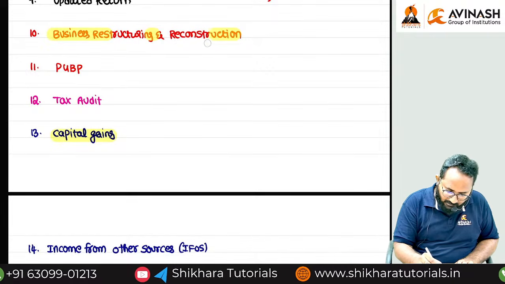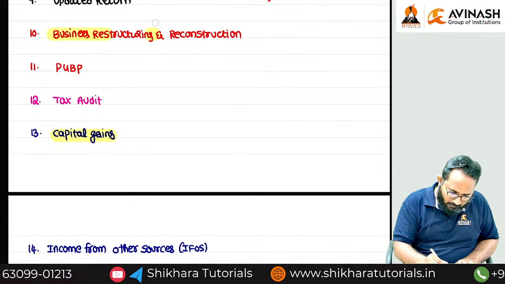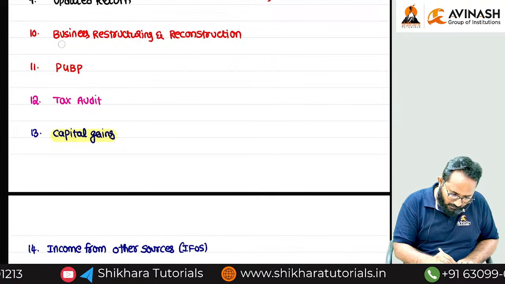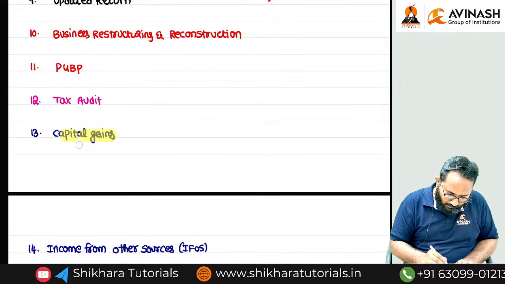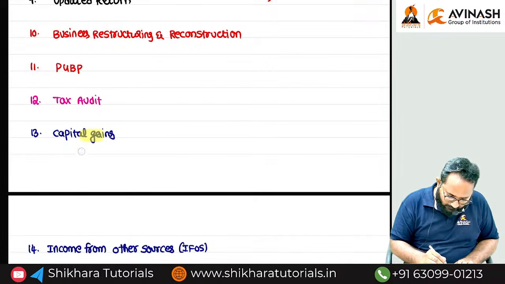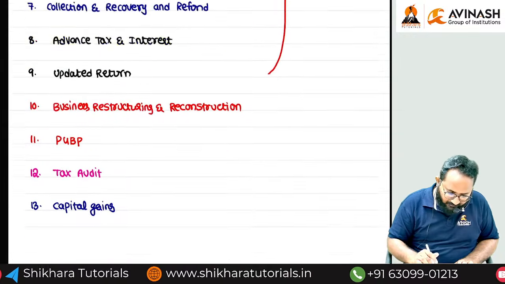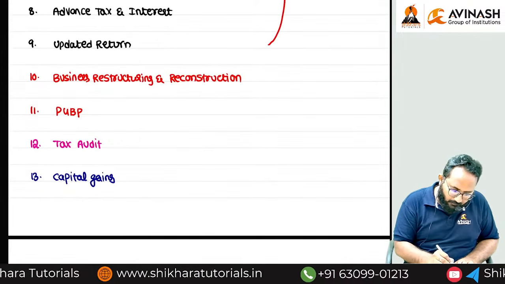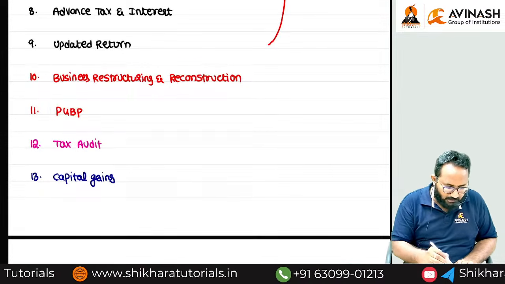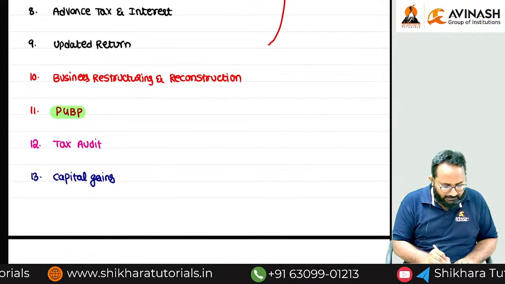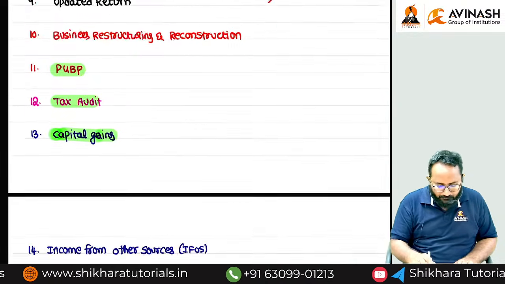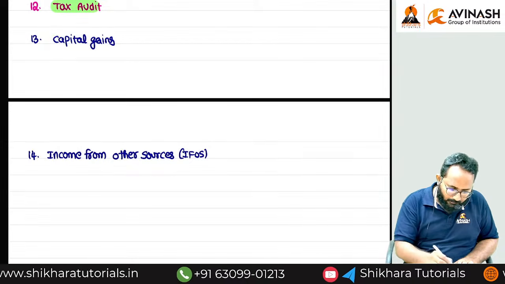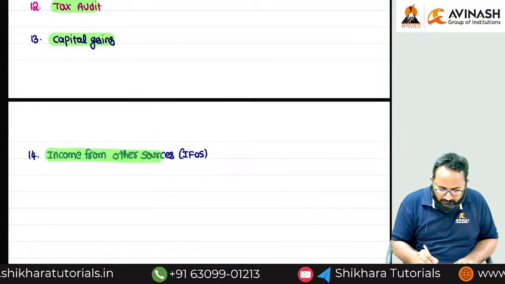Just give me one second. I want to highlight with one color. I want to give the differentiation. All these chapters are not in your final syllabus. PGBP is not in your final syllabus. Tax audit also. Capital gains also. Next, ma'am. Income from other sources also.